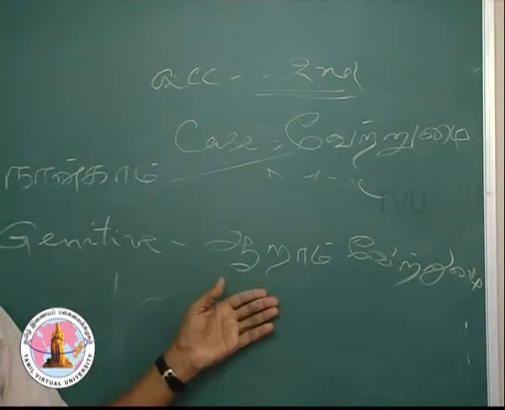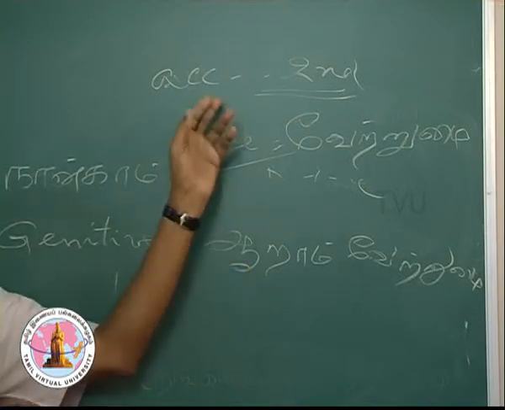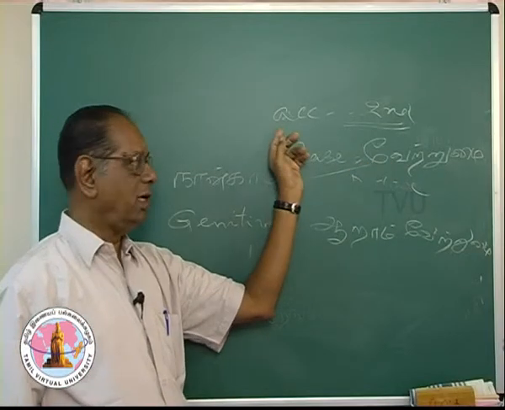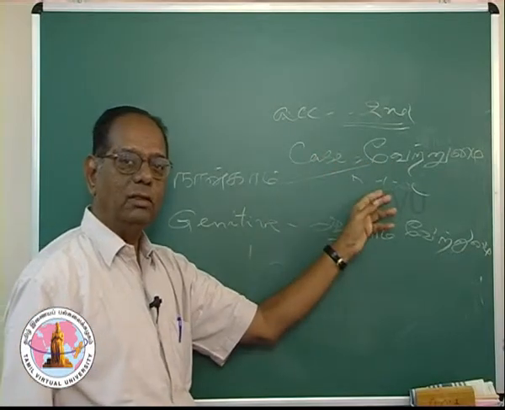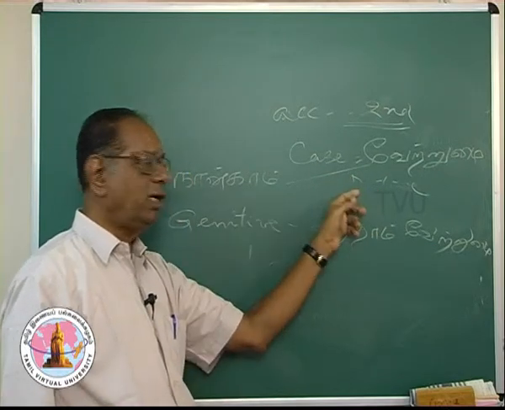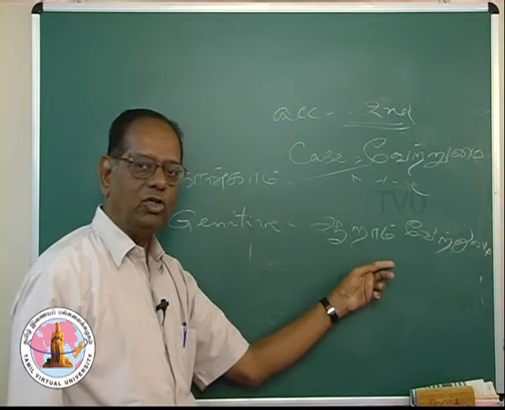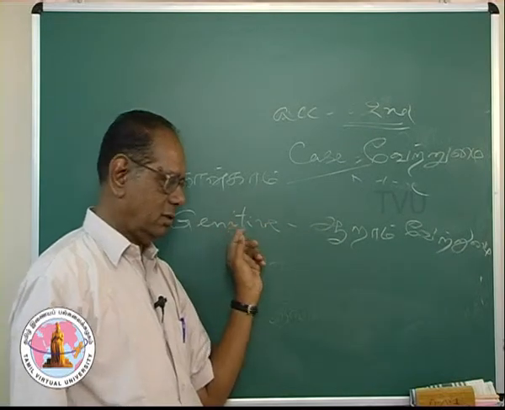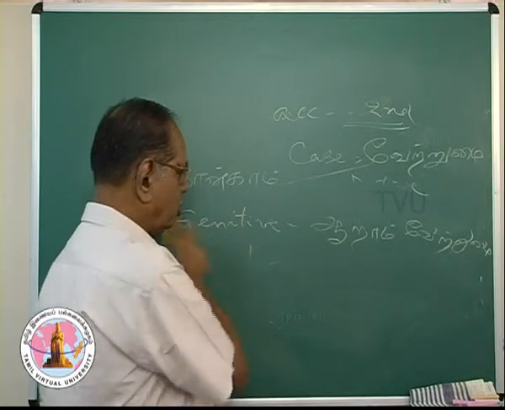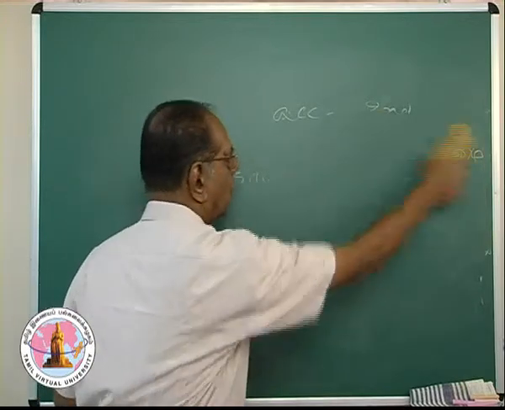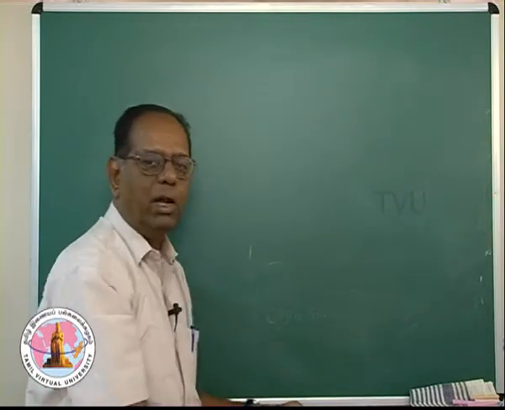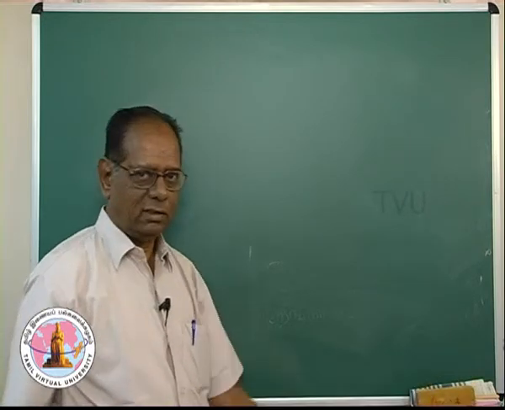So we have studied Irandam Vetrumai, accusative case. We have also learnt Nangam Vetrumai, dative case. And finally, Aram Vetrumai, the genitive case. As you have in English, in Tamil also we have 8 cases.